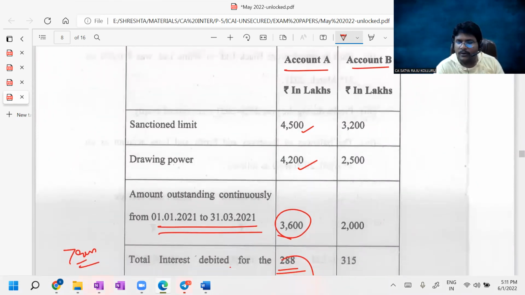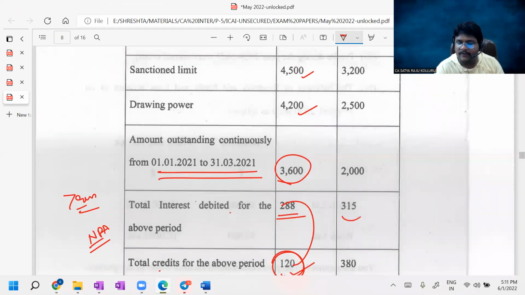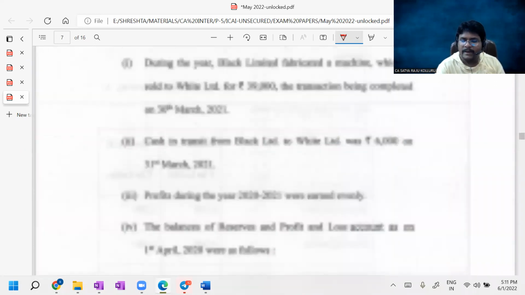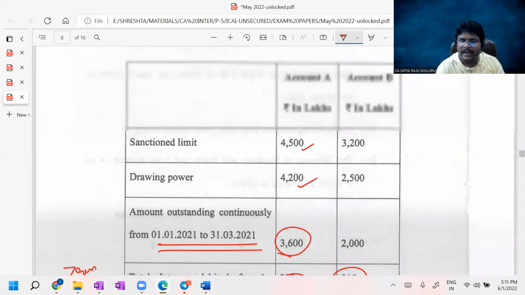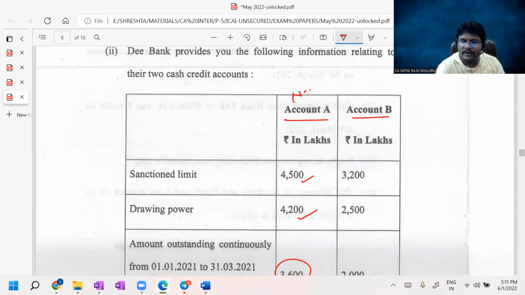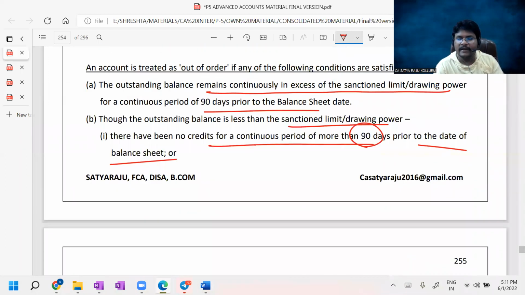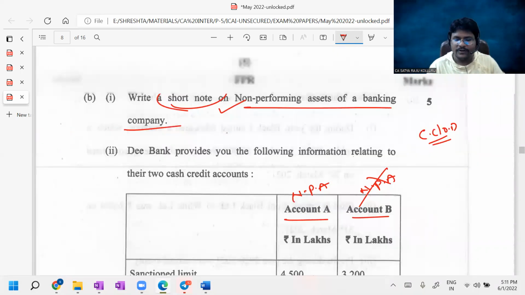Next, coming to account number B. Sir, interest debited was 315, but the total credits for the above period was 380. So credits are in excess of the interest debited. That's why it is not an NPA. Account number A is an NPA, but account number B is not an NPA. So you can clearly write the NPA definition in case of cash credit or OD. Then you can give the answers to sub question number B. This is all about question number B, guys.